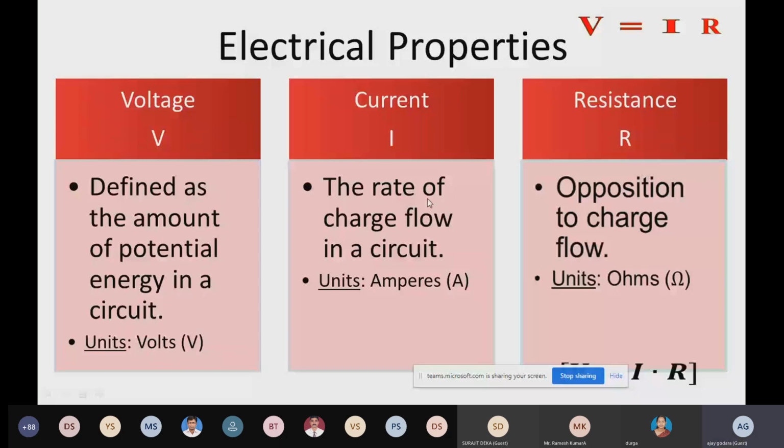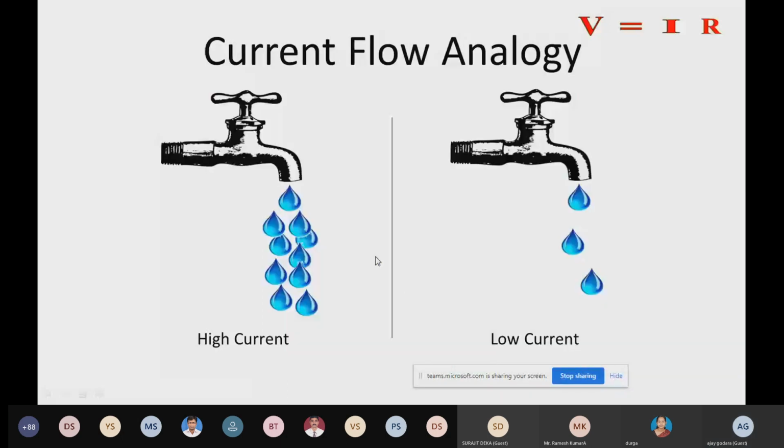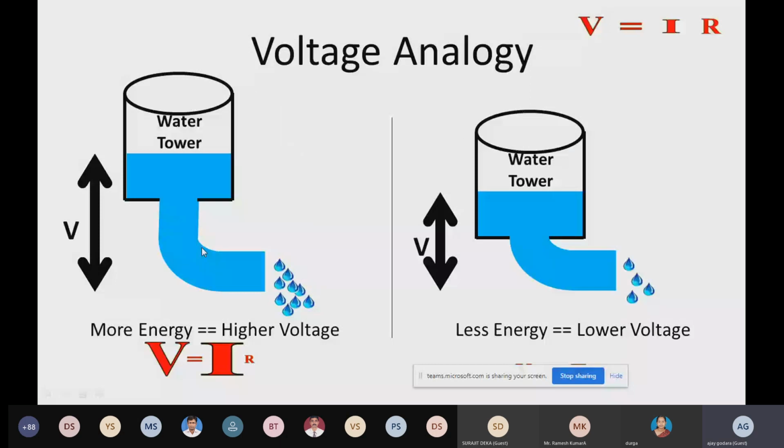You can see here a simple water analogy of high current and low current. When the tap is opened, the resistance is reduced and high current will flow. When we tighten the tap, very little current will flow, like water. If the voltage is high, the water flow will be high.